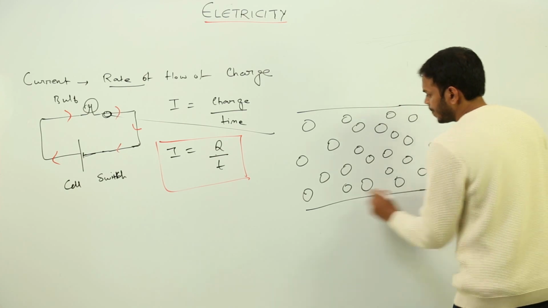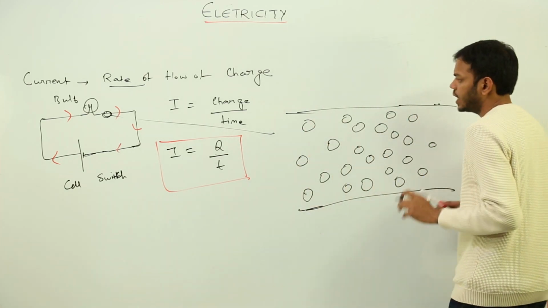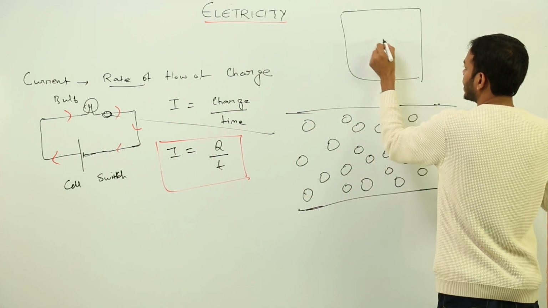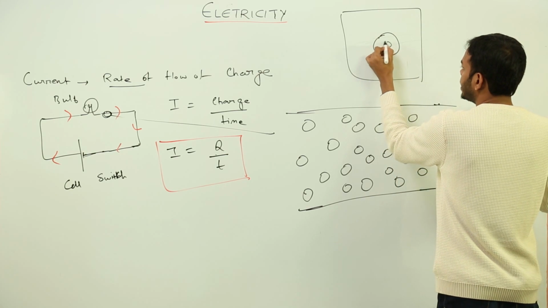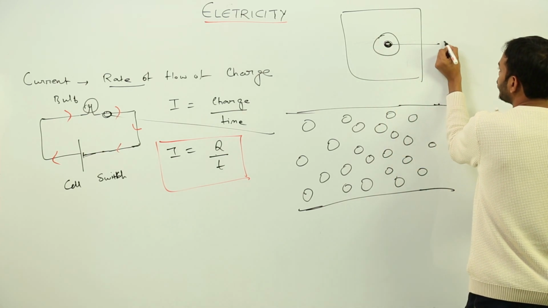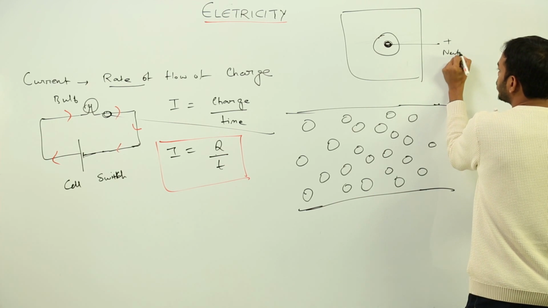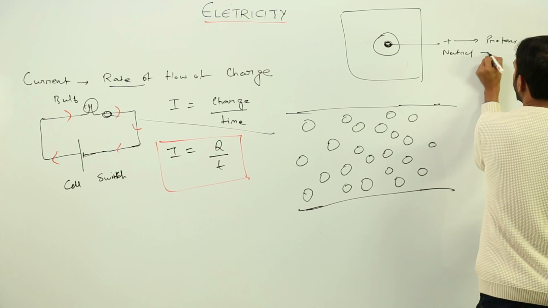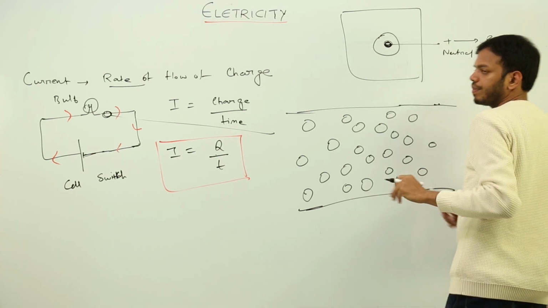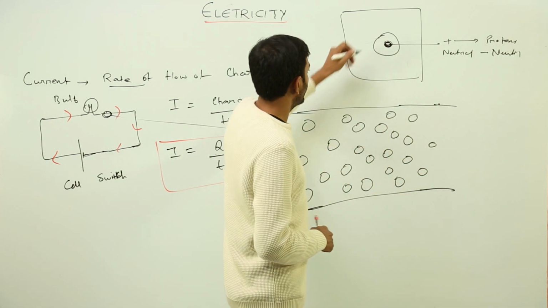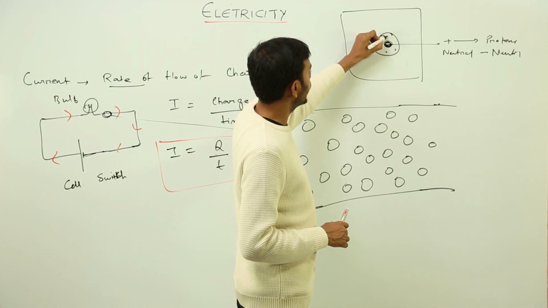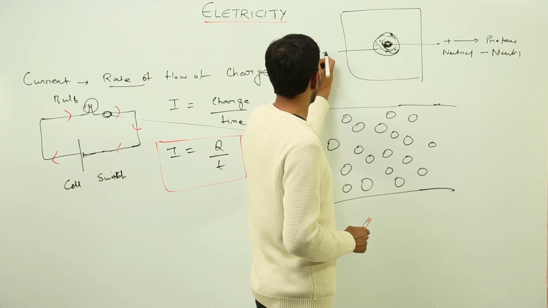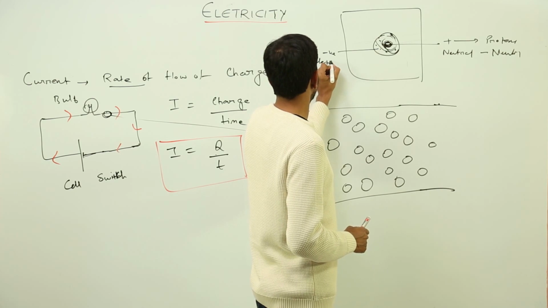What is charge now? In your chemistry classes, you have learned about basic atomic structure, which is like this. If this is an atom, at the center there will be a nucleus. Inside the nucleus you have positive and neutral particles. What are positive particles? Positive particles are protons and neutral particles are neutrons, right? This we know. We also know that there are electrons which are revolving about the nucleus in circular orbits, right? So outside we have negative charge particles which are called electrons.